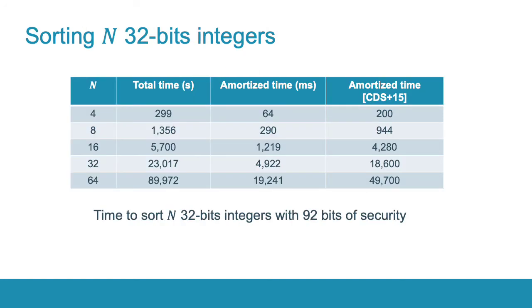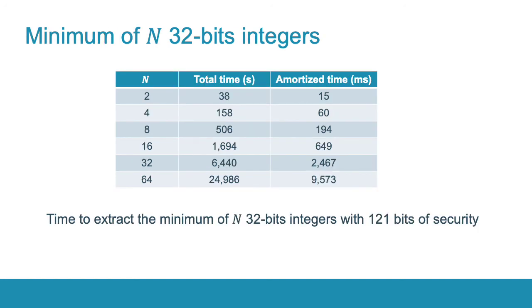We also sorted 32-bit integers and compared our results with the best work in this area by Cetin et al. For any array length up to 64, our algorithm is faster. We also ran the minimum element algorithm on an array of the same length as in sorting. Here you can see the results for 32-bit integers.